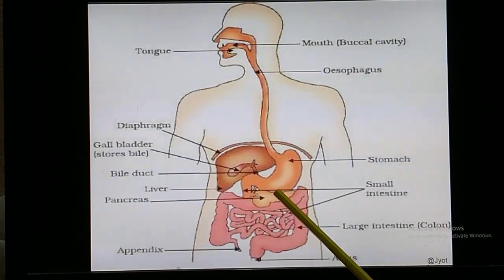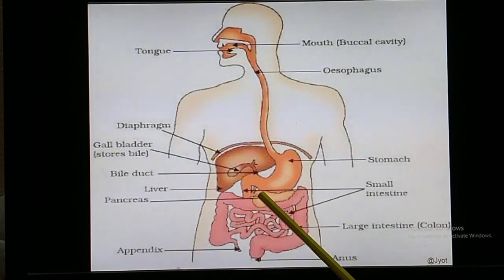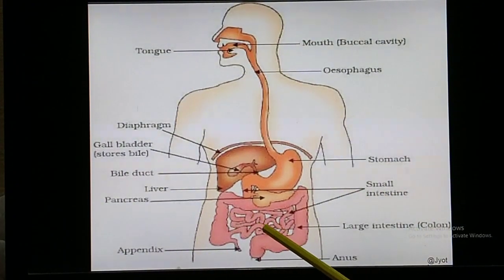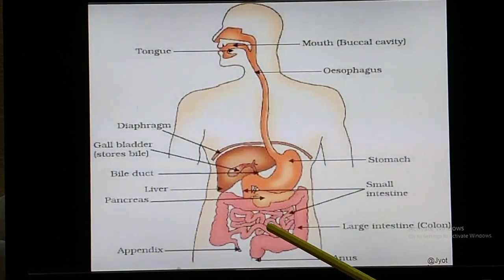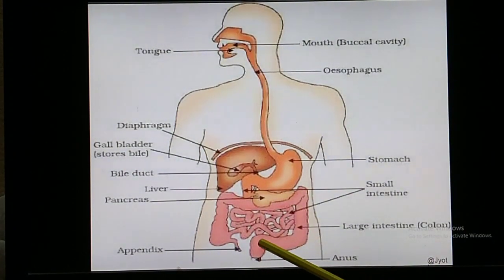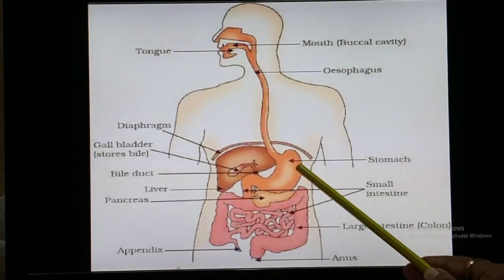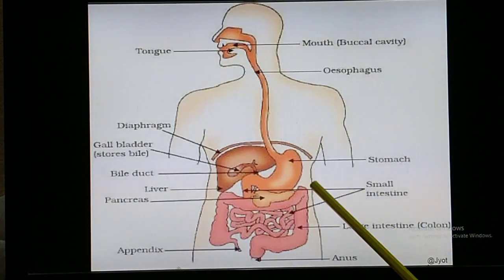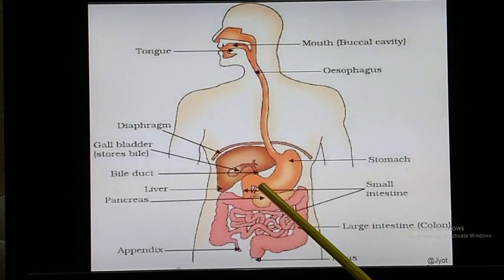Now this intestine is divided into two parts. One is your small intestine. You can see here this portion is the small intestine. The stomach opens into the small intestine, and the small intestine then opens into the large intestine. This part is the large intestine. The pink portion is the intestine, and this orange portion is your stomach. The esophagus is also shown in orange color.